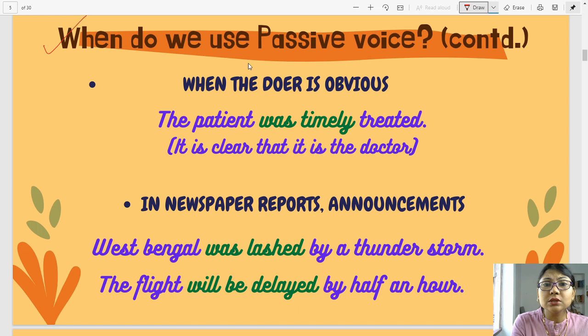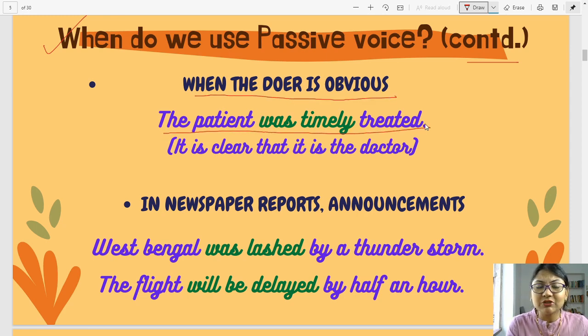When do we use passive voice, continued. Let's look at a few more examples. When the doer is obvious. For example, the patient was timely treated. Now, the patient being treated. Who will treat a patient? It is clear that it is the doctor. So you have to use it in passive voice.